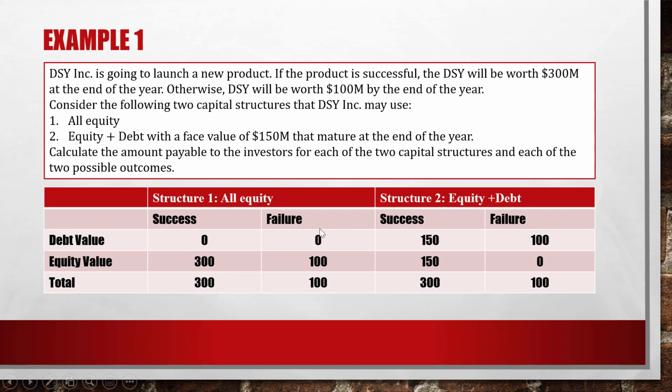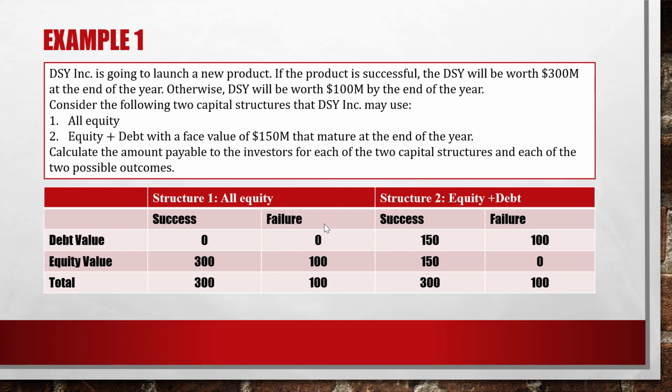Now, in case of failure, DSY will receive $100 million, and all of these $100 million will go into equity value. There's no debt value because the project didn't borrow money to run the project.